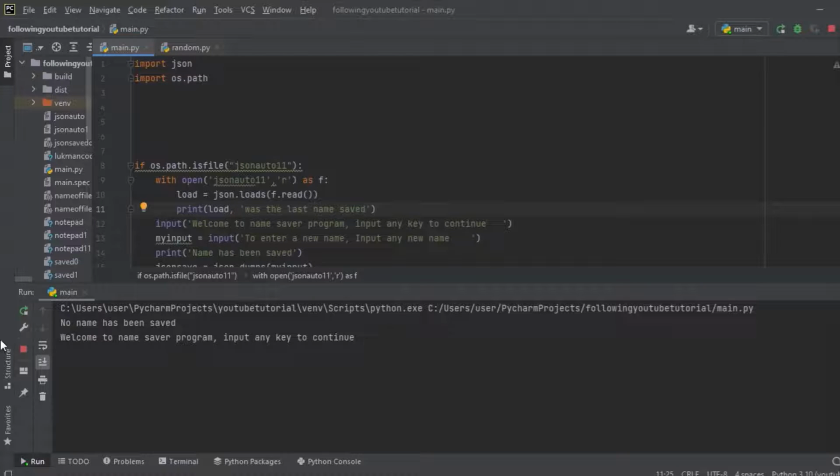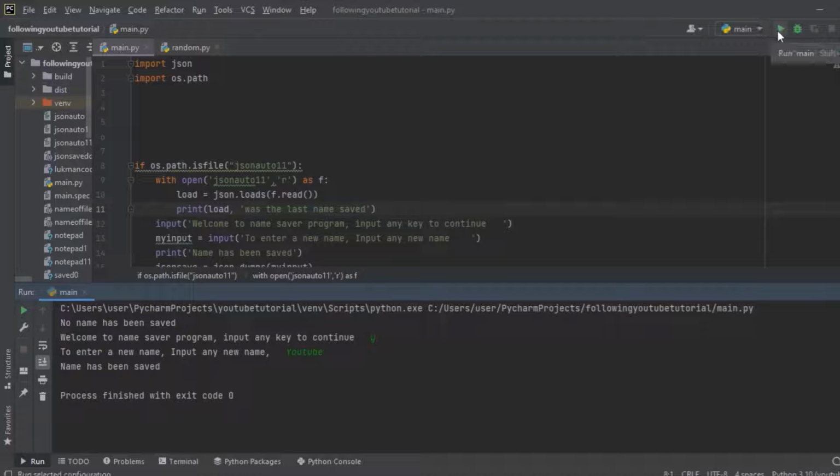So now we have run the program. Now it says no name has been saved. Welcome to name saver program. Input any key to continue. Let me input any key. Then to enter a new name, input any new name. Let me write YouTube. Then it says name has been saved.